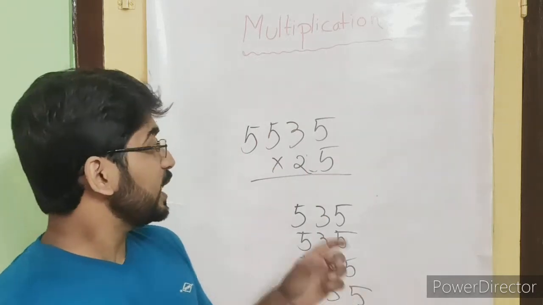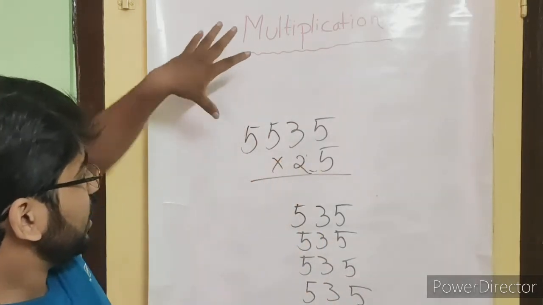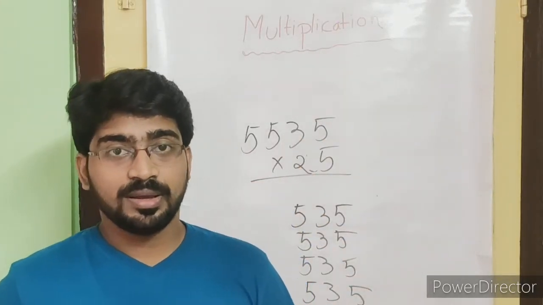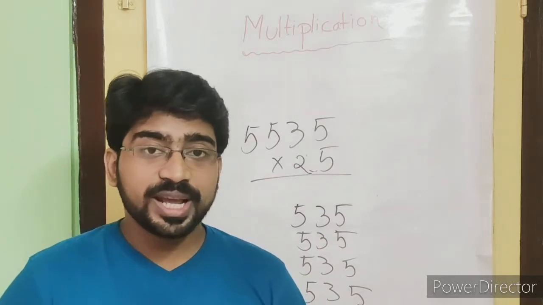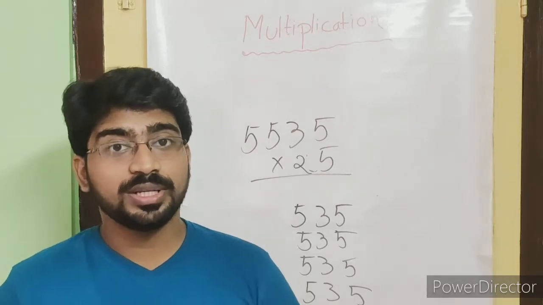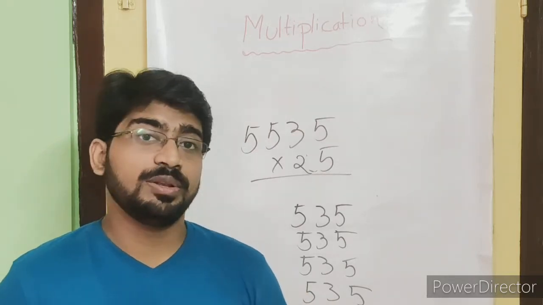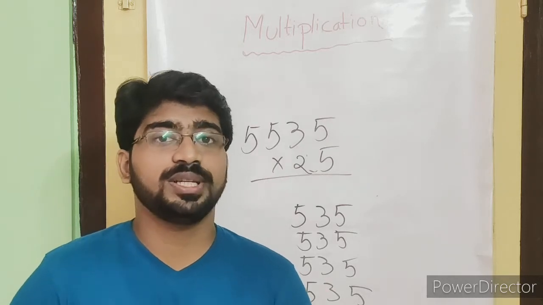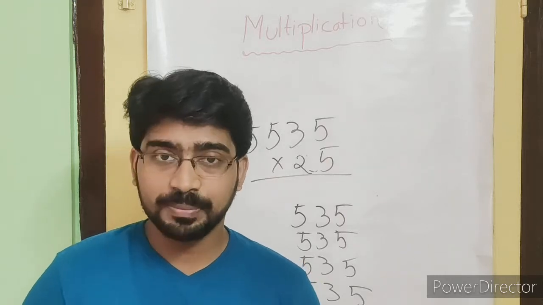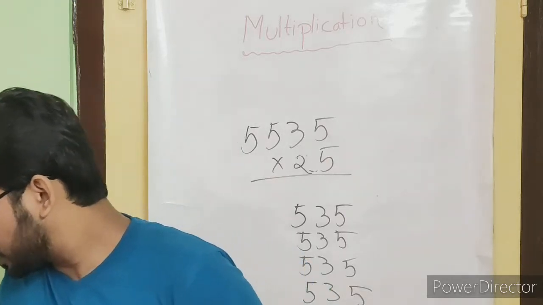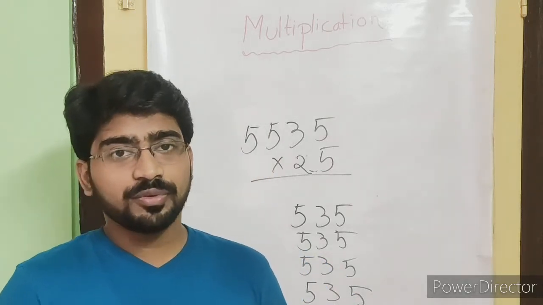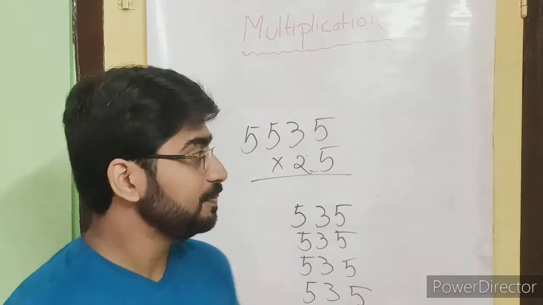In that case, is it possible for us? আমরা কি পারবো যে এই 5535 টাকে এখানে 25 টাইমস খাতার মধ্যে লিখে তারপর অঙ্ক করতে? Two things are there. It will take more time and you will not have much time. And number two is that the chances of mistakes will increase. So that's why we are using the procedure called multiplication. So we will move into the chapter, and we will revise the previous one, and after that we will slowly enter the chapter.